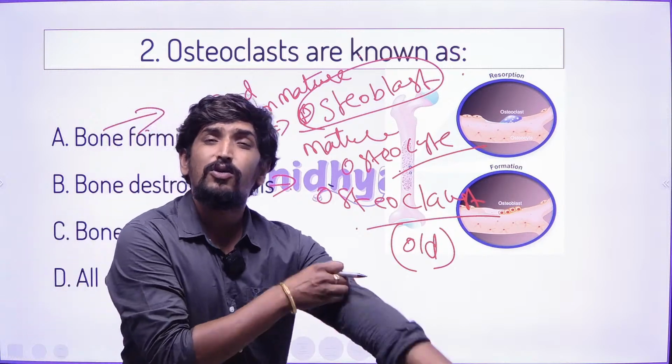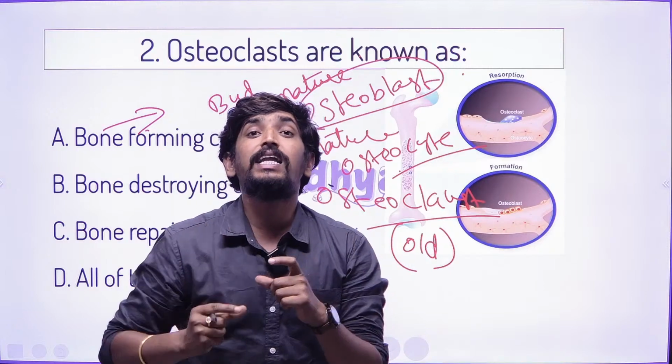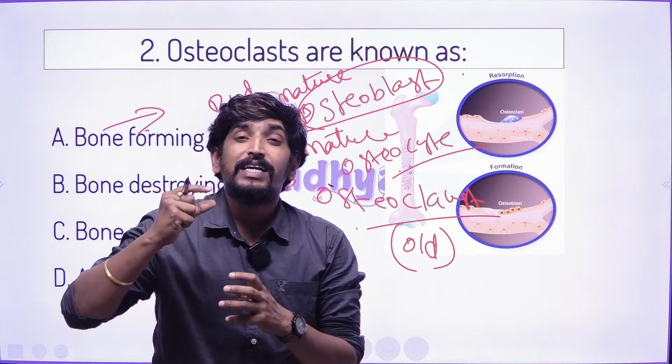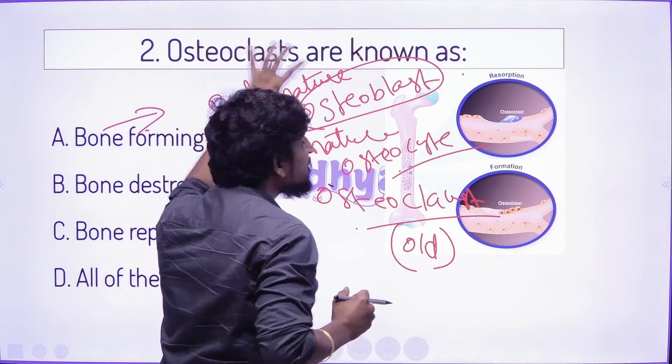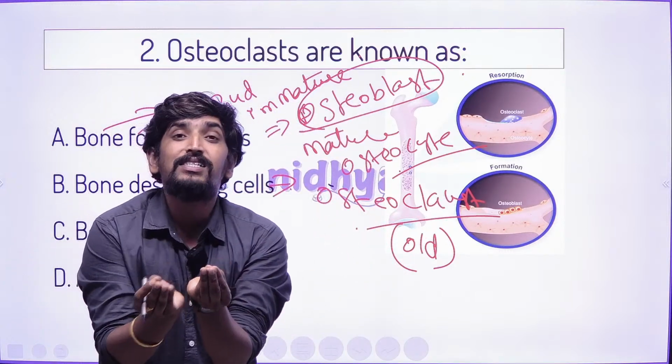Osteoclast cells help especially with calcium balancing. Calcium balancing means that when the calcium level decreases in the blood, these osteoclast cells destroy bone and release the calcium, which balances it in the blood.